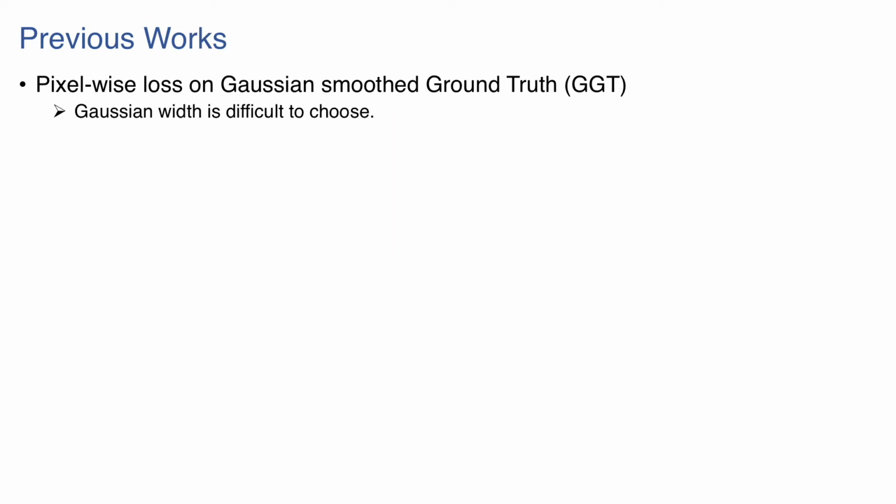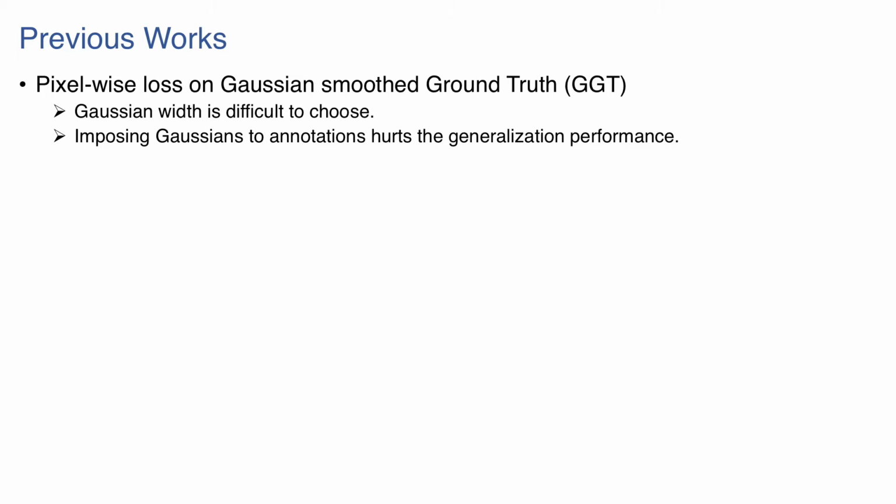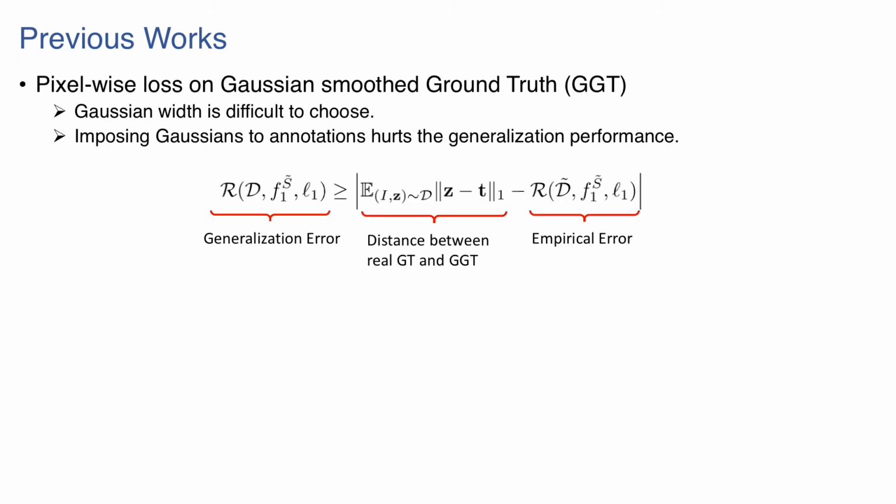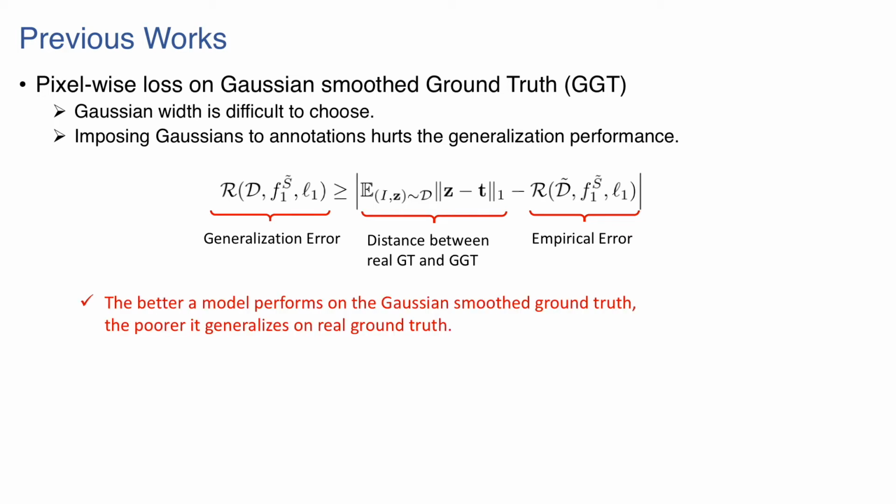However, it is hard to set the right width for the Gaussian blob given huge variations in crowd size. We also proved that imposing Gaussian will hurt the generalization performance. Gaussian is an approximation of the real ground truth. The better the model fits on the Gaussian smoothed ground truth, the poorer it generalizes to the real ground truth.